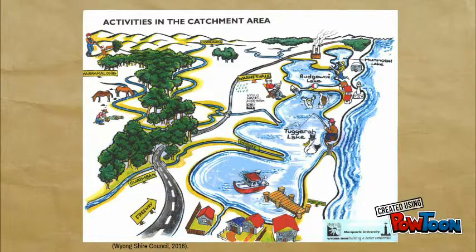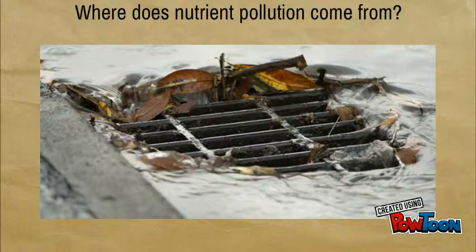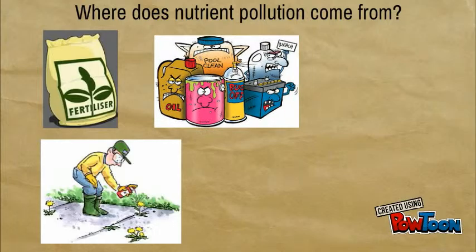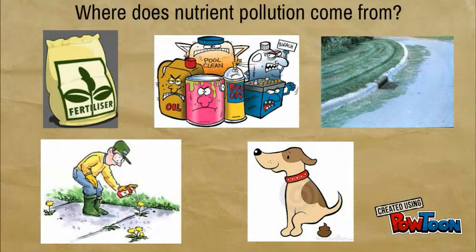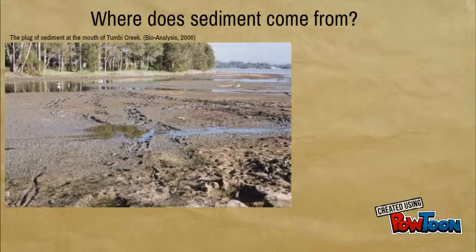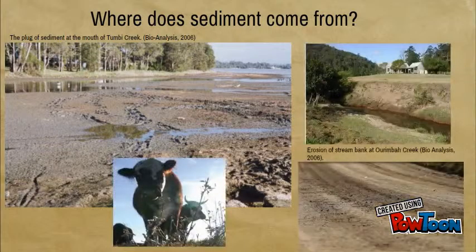What happens in the catchment has a big impact on the lakes because 99% of the lake's water comes from the creeks and rivers that flow from there. Urbanisation has caused high levels of nutrient pollution and sediment to enter the lakes, mainly through stormwater. Nutrient pollution comes from fertilisers, pesticides and other chemicals, rubbish, dog poo and organic matter from lawn clippings and livestock manure. Some of the main sources of sediment include erosion of stream banks caused by urban development, poor farming practices and unsealed roads.